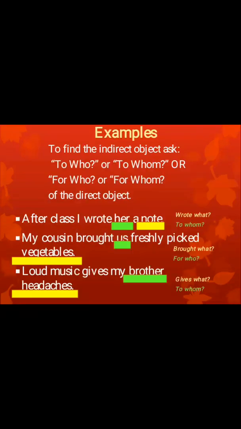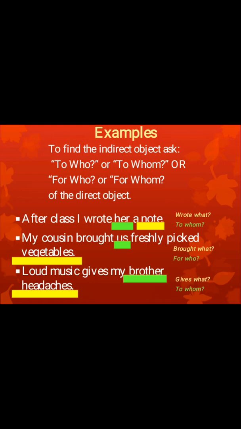To identify the indirect object, we may ask questions like to whom, or for whom. As you can see in the example here, after class I wrote her a note.